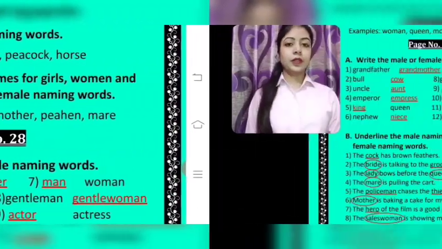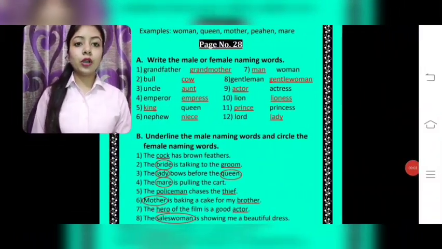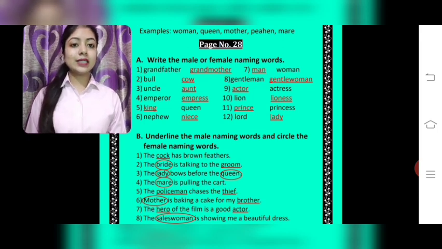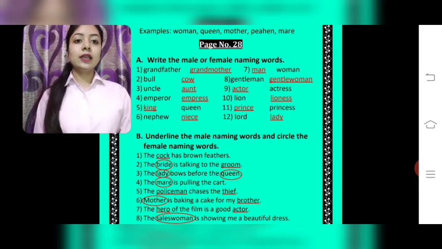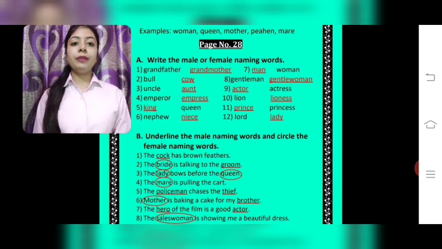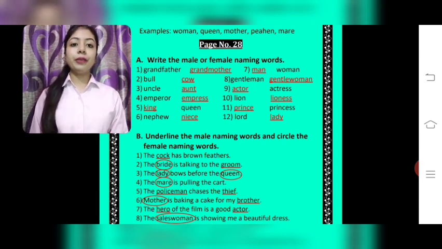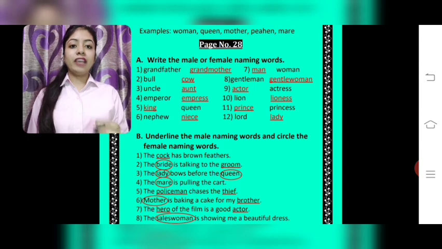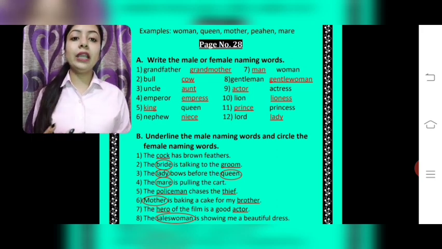Let's start with the exercise. Students, now open your English grammar book, page number 28. A exercise. Write the male or female naming words. You have to fill the blank with the male or female. If a male naming word is given, we have to write the female naming word, and if a female naming word is given, we have to write the male naming word.